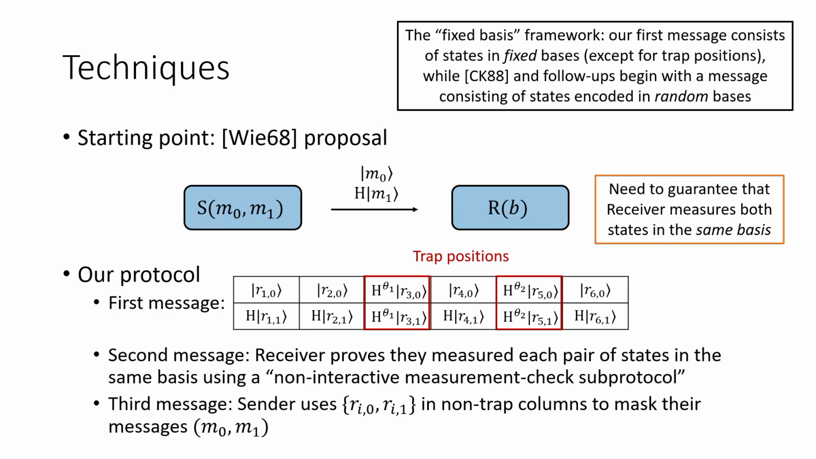We call this the fixed basis framework for OT because our first message consists of pairs of states in these fixed bases. Everyone knows that the top state is going to be in the standard basis and the bottom state is going to be in the Hadamard basis, except for these interspersed trap positions. We call it this to differentiate it from the CK88 template and all the follow-ups that begin with a first message that encodes a bunch of random bits in random bases. It turns out that doing this necessitates some extra interaction, which we're able to remove using this framework.